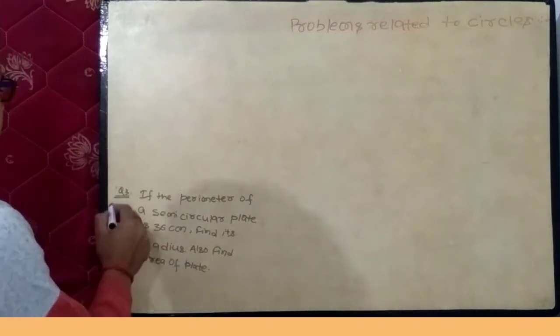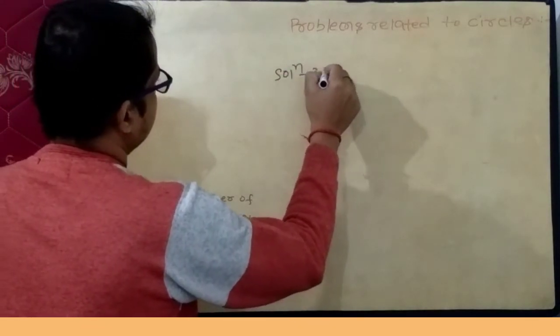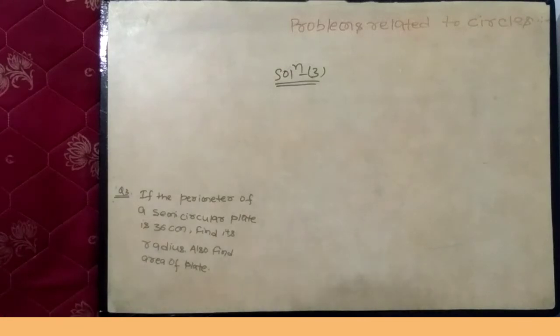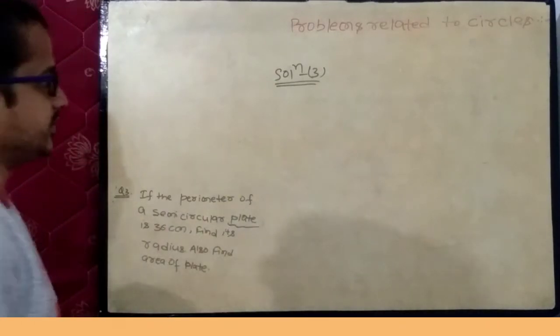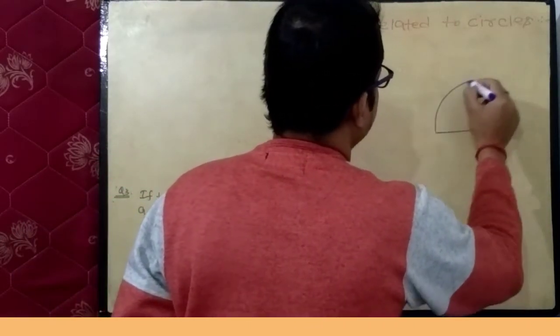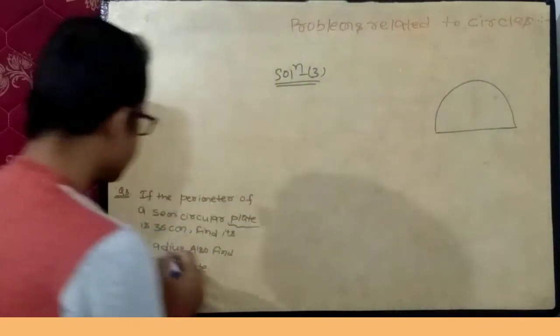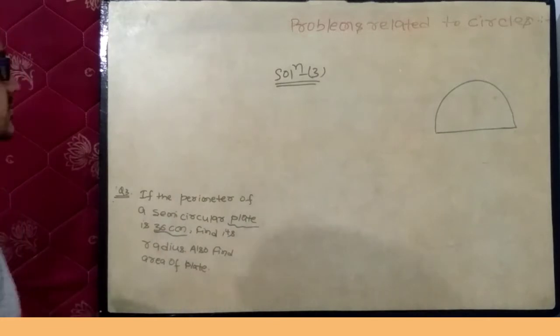Next is question number 3. Read the question carefully. There is a semicircular plate, suppose this is a semicircular plate, and its perimeter is 36 centimeter.